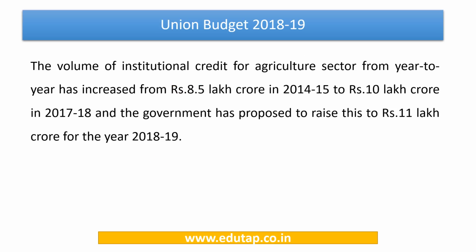So the volume of institutional credit for agriculture sector has seen an increase from year to year. Initially in 2014-15, it was just rupees 8.5 lakh crore. Then it moved on to 10 lakh crore in the year 2017-18. Now the present allocation stands to be rupees 11 lakh crore that we have discussed.